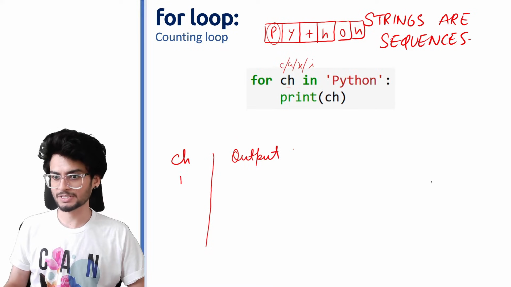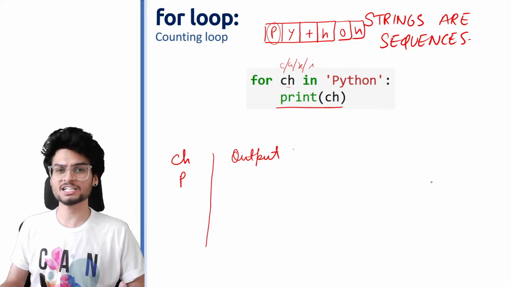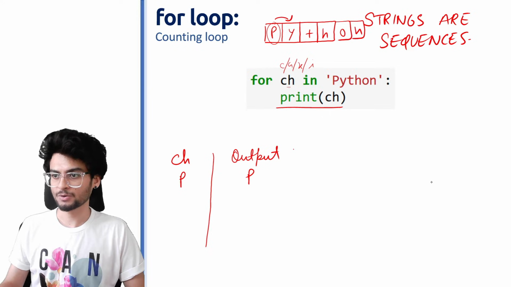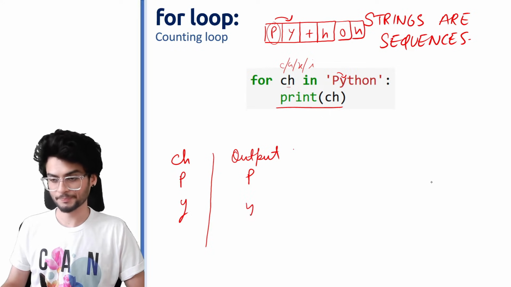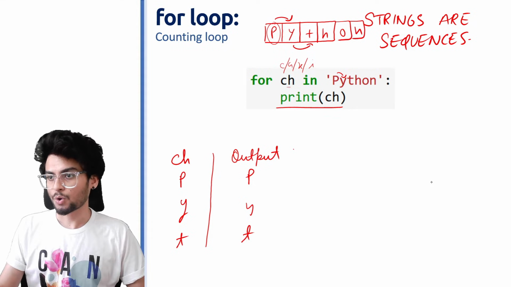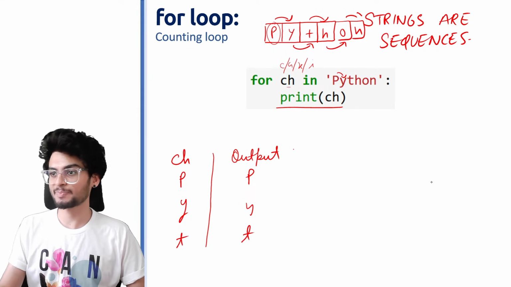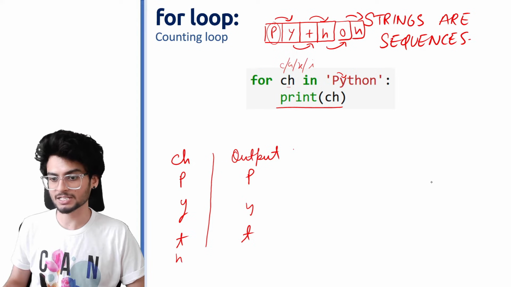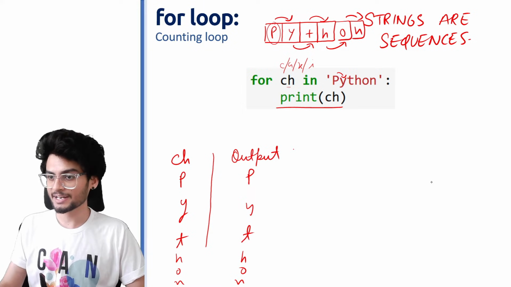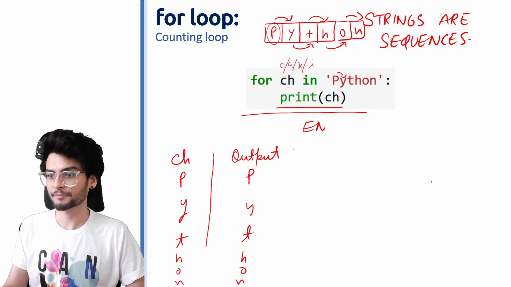Right. So the first value is p. Output में हम लोग को क्या लिखना है? Just print the value of ch. So p. The next value would be y. What would the output be? y. Next is t. And so on. Till the time all of these values have been used by ch. मतलब इसका जो last part आएगा, it will be n. Once all these elements are over, then your loop can finally end.